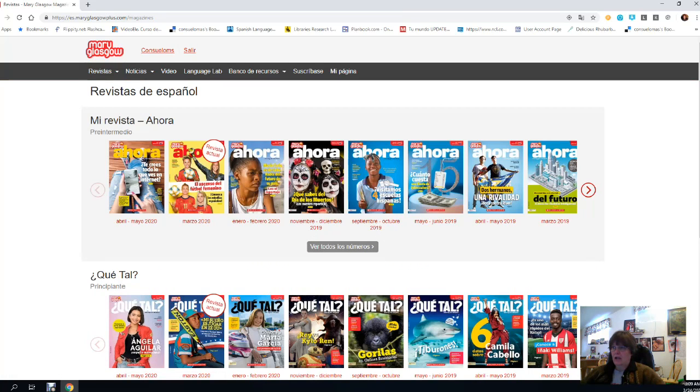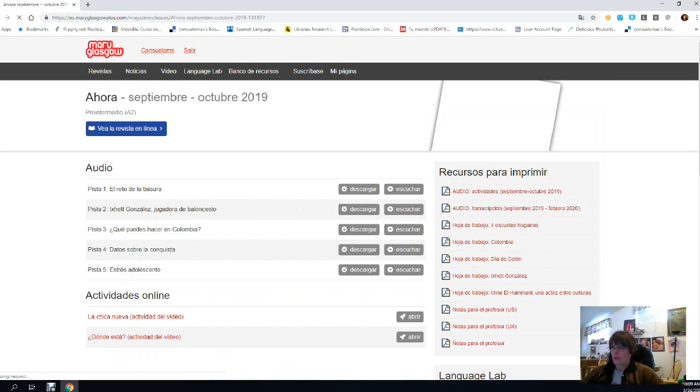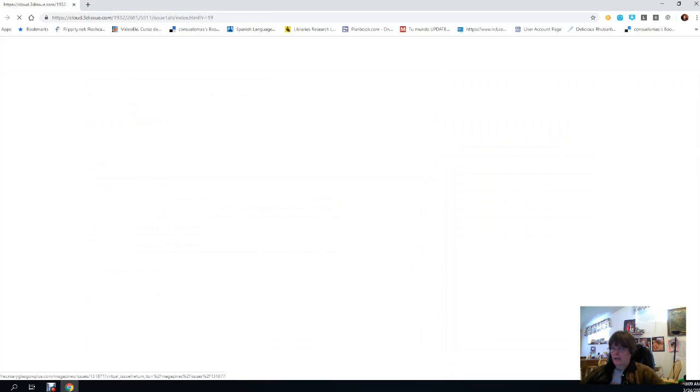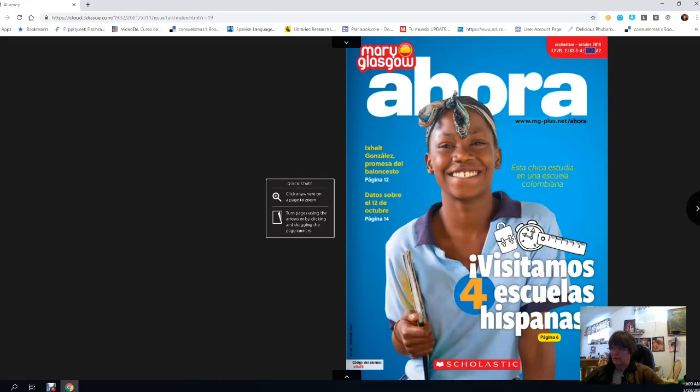Well, today I want us to work in this one right here, Septiembre a Octubre 2019. So open that one up, and then now it will be an e-version of the magazine. Vea la revista en línea, here, the big blue thing, and now you can open it up, and it's a digital version of our magazine.